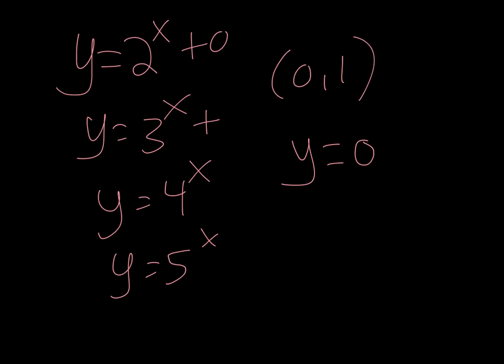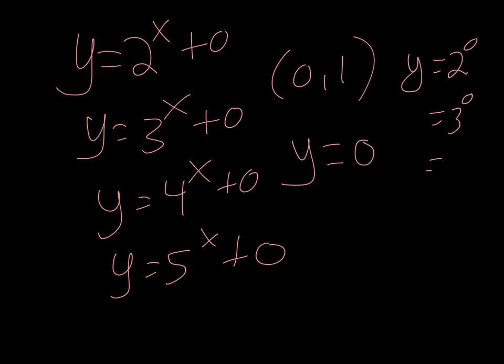So if I rewrote these, I could add 0. And then just a reminder that when you're finding the y-intercept, you are on the y-axis, so x is 0. We'll put a 0 in for all of these: 2 to the 0, 3 to the 0, 4 to the 0, 5 to the 0. All of those come out to be 1.